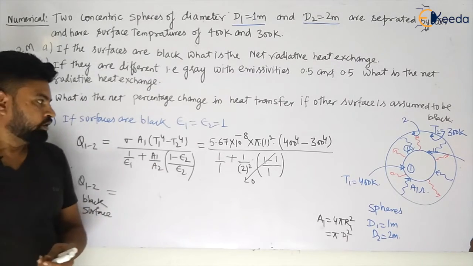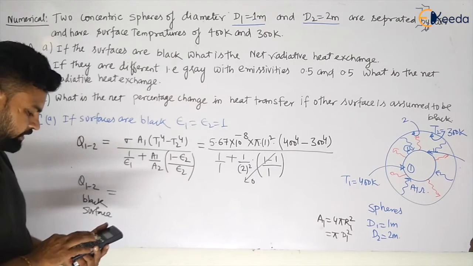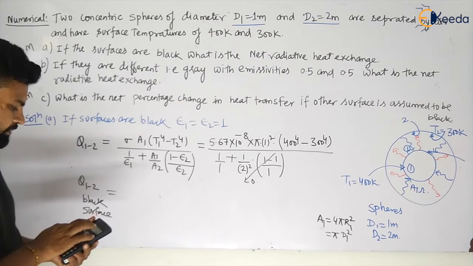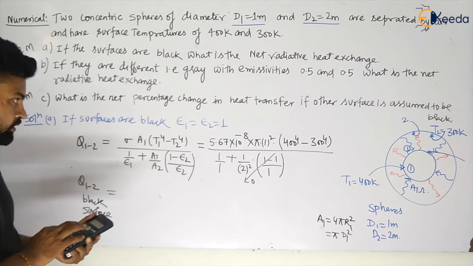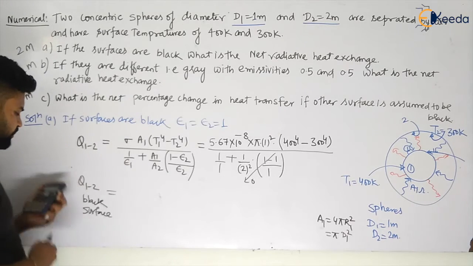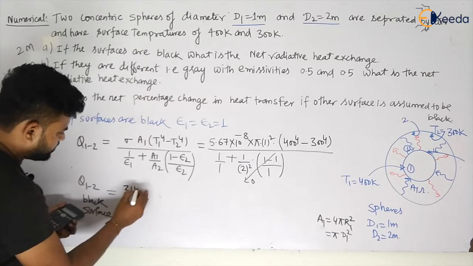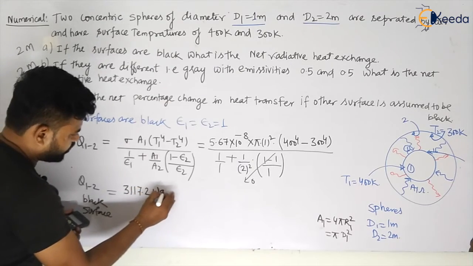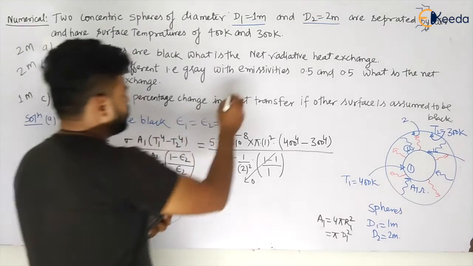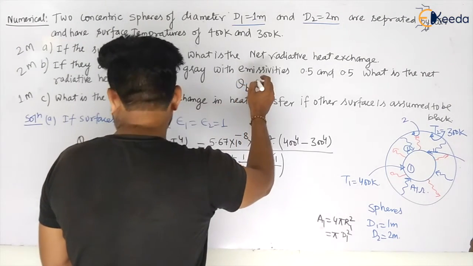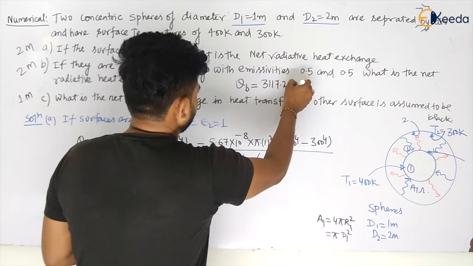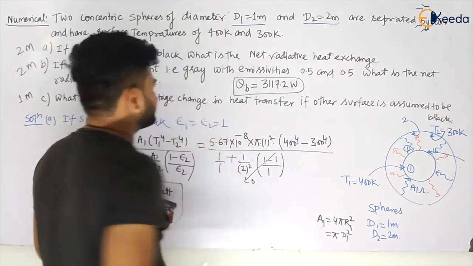This will become 5.67 into 10 to the power minus 8 multiplied by pi, into 400 to the power 4 minus 300 to the power 4. So this value will be 3117.2 watt. So we have got the value when both surfaces are black. Now let us see the second case, my dear students.